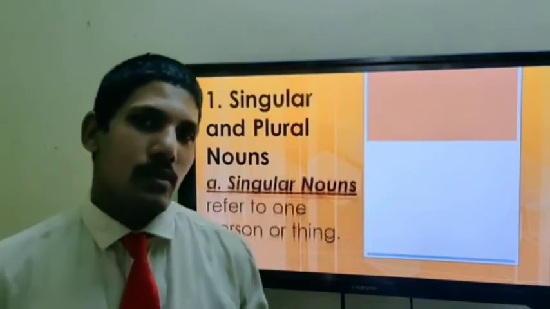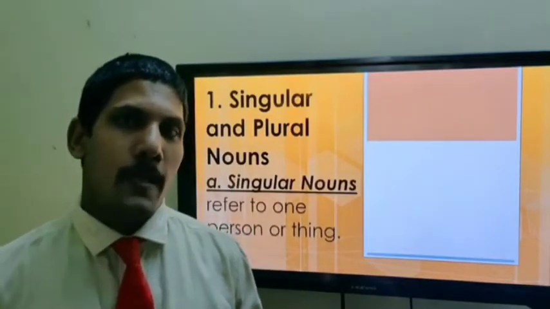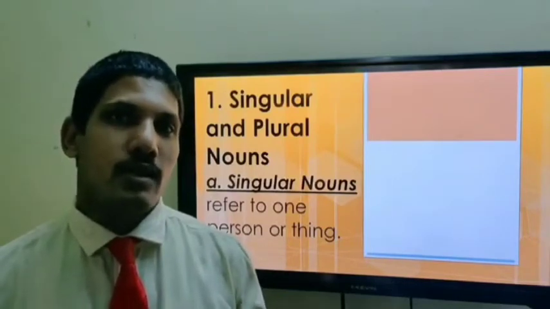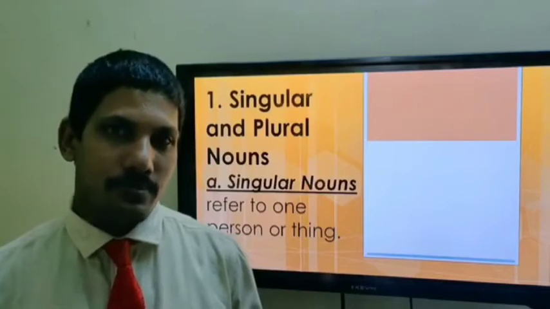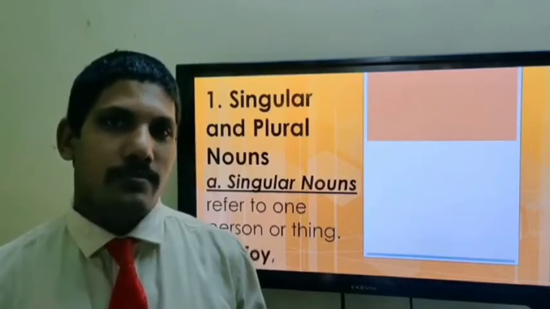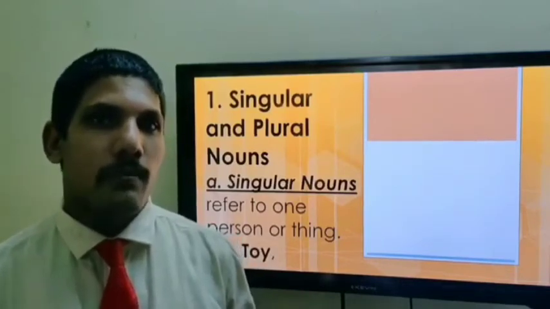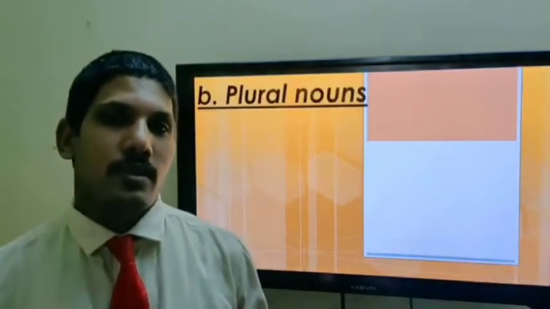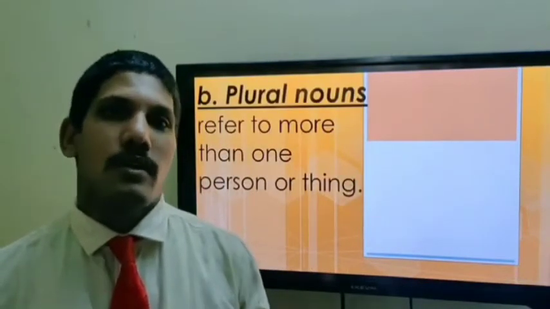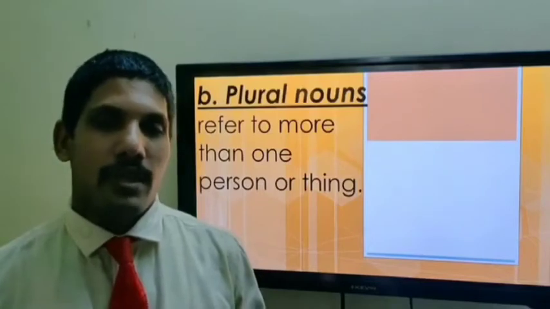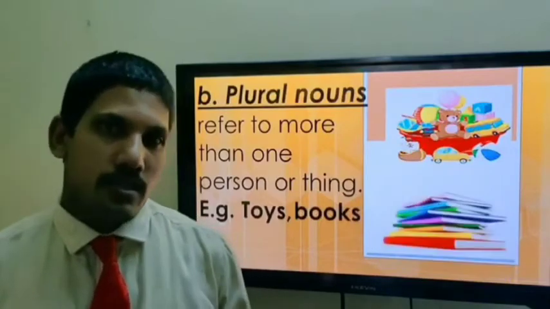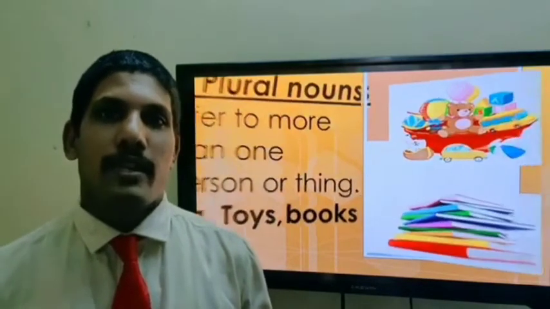What are singular nouns? Well, these are the nouns which refer to a single person or thing. For example, toy, book. Plural nouns. It is the opposite of singular. That is, if the thing is more than one person or thing. Examples: toys, books.